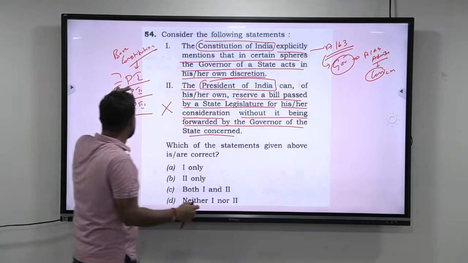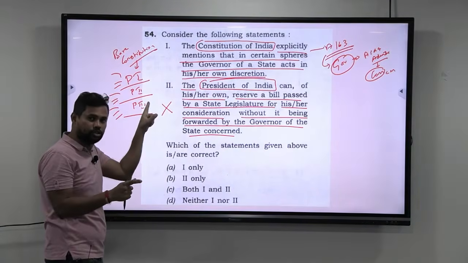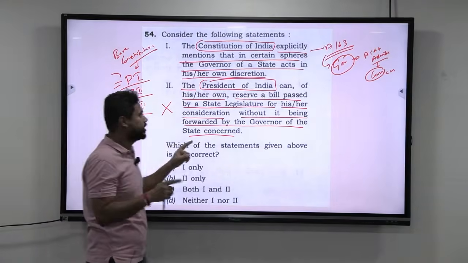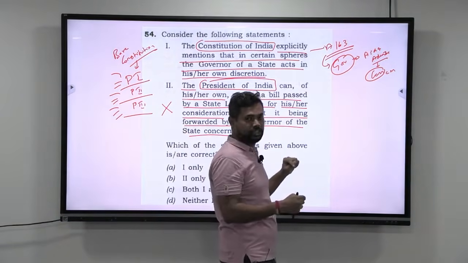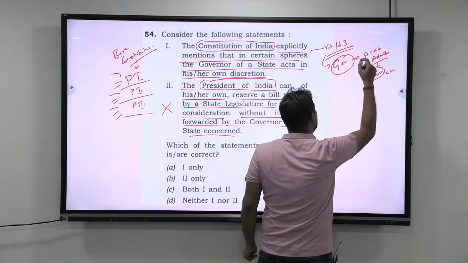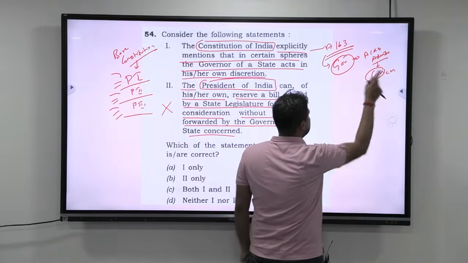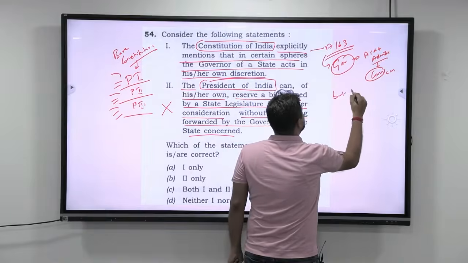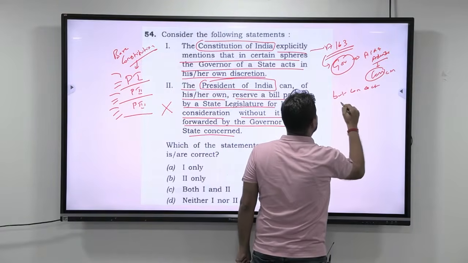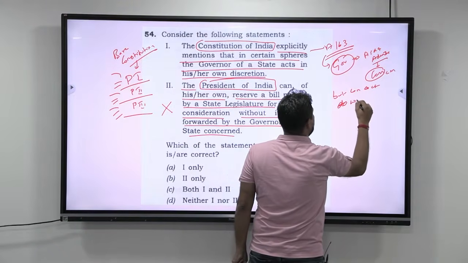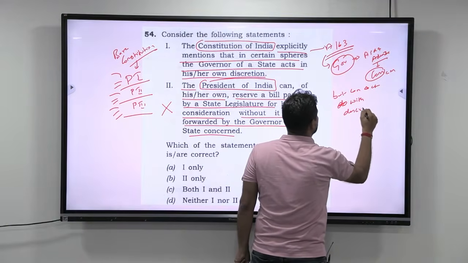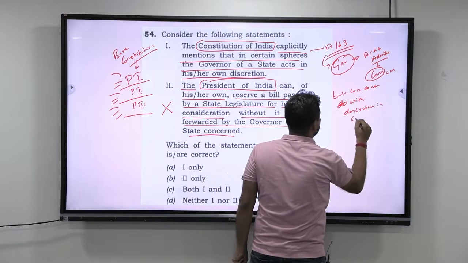But if you have gone through the article titles in the Constitution part wise, then you will see the entire title of Article 163 that says that the governor will act according to the aid and advice of the Council of Ministers headed by the Chief Minister, but can act with discretion in certain matters.